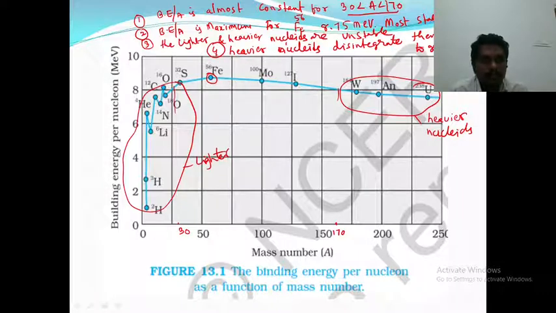This process is called nuclear fission. So heavier nuclei undergo nuclear fission. This nuclear fission is very useful in nuclear power plants.